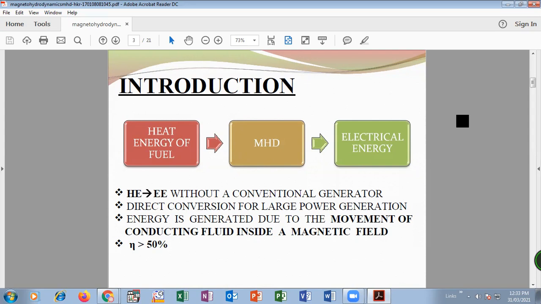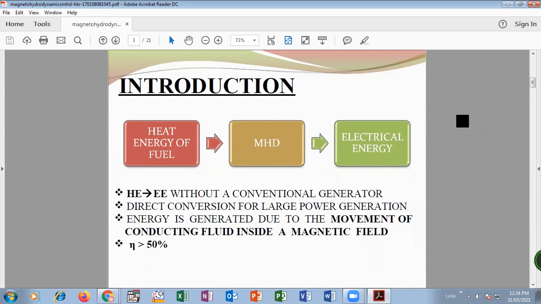In that, these resources are used for the rotation of the turbine. Then the rotation of the turbine is connected to the generator and it creates electricity. In MHD, there is no such assembly. Here the heat energy of fuel is directly converted into electrical energy. In between that, there is magnetohydrodynamics. Okay, so this is the difference between MHD and regular conventional power generation sources.